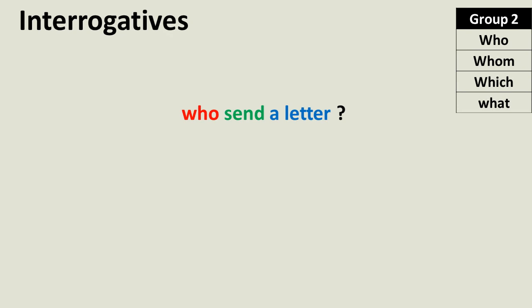This is about group 2 WH questions. Let us follow the same format we followed for group 1. Try to understand the parts of a given question. And here we should not remove the WH word who, because it is in the place of a subject.